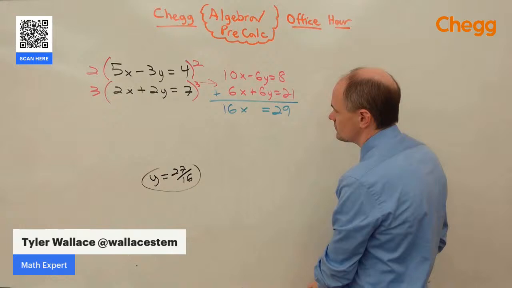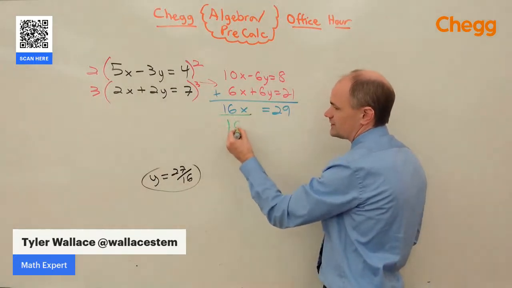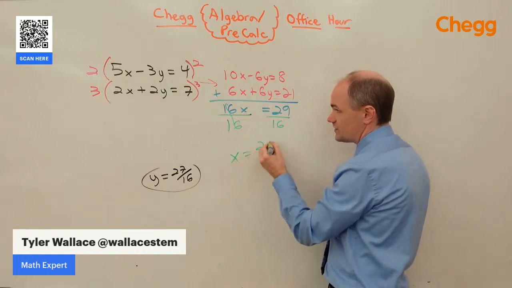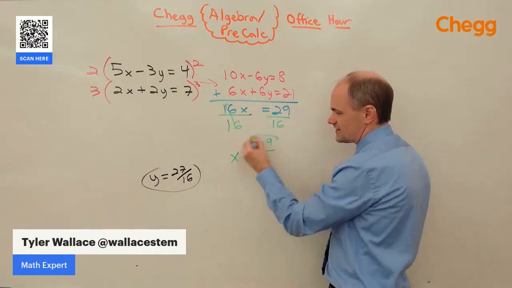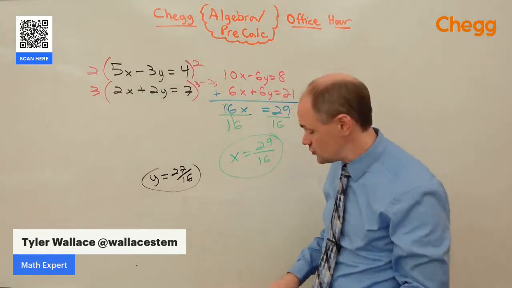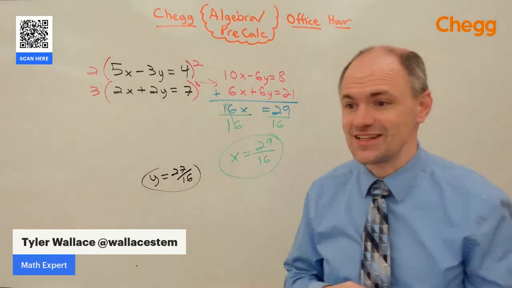And then finally, we can solve by dividing both sides by 16. And x is equal to 29 over 16. So now we have our x and our y solution for this system.